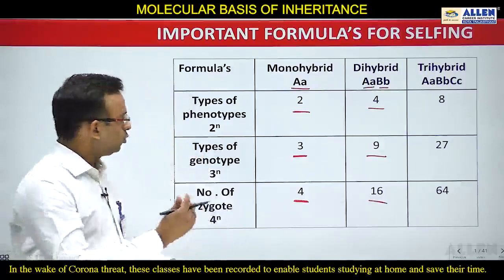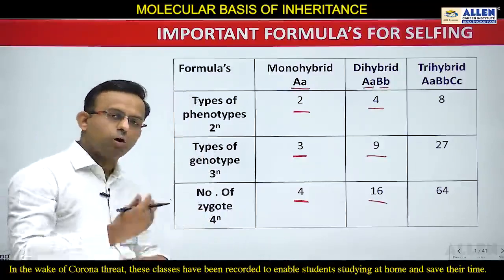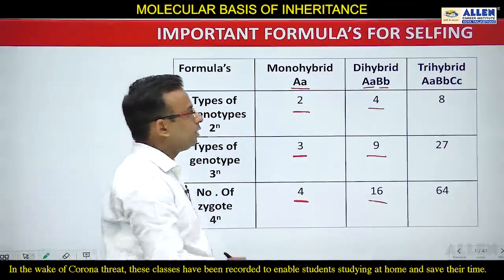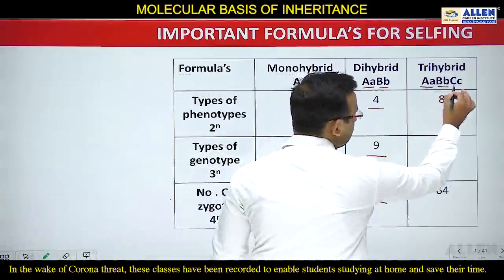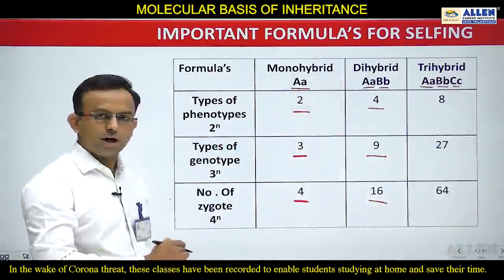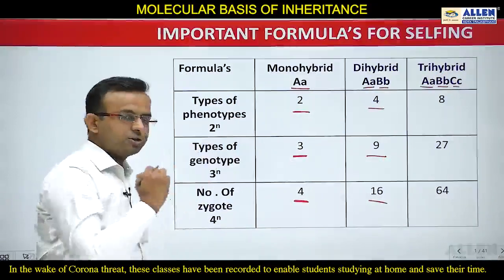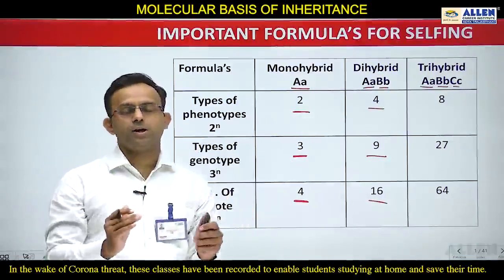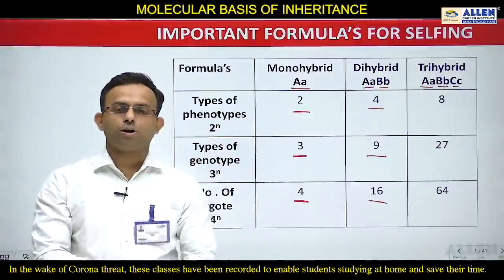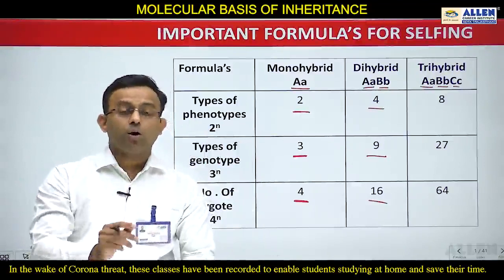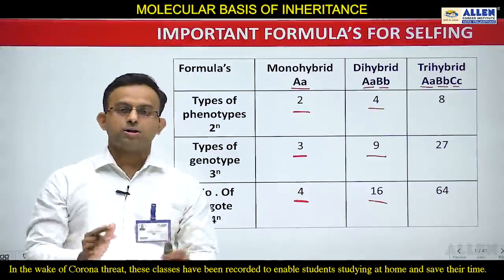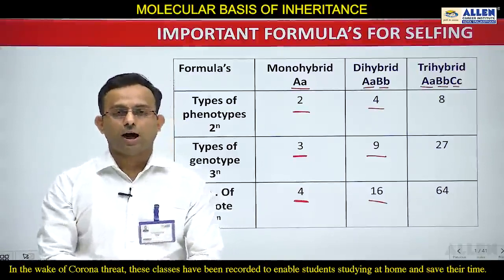Because for your practice, you can see with the help of these formulas, you can also find out the results for trihybrid. Now in trihybrid you can see 3 hybrids are there, so n is equal to 3. So ultimately 8 phenotypes, 27 genotypes, and 64 zygotes will come in the case of F2 generation of trihybrid cross. So students, this is all about the 3 formulas, but remember one thing, all the 3 formulas are valid only for selfing. So students, now I will start the dihybrid cross.